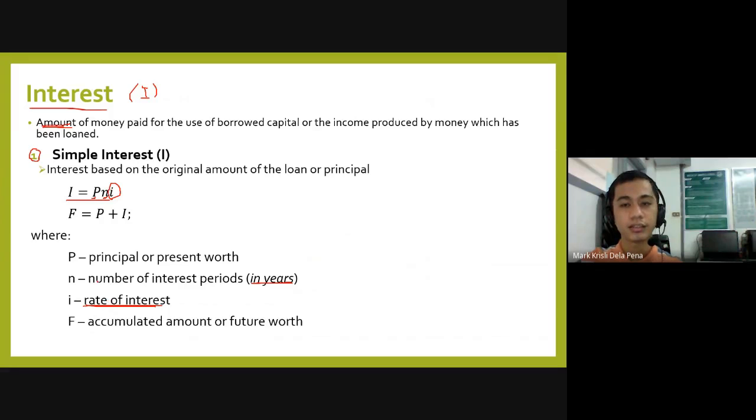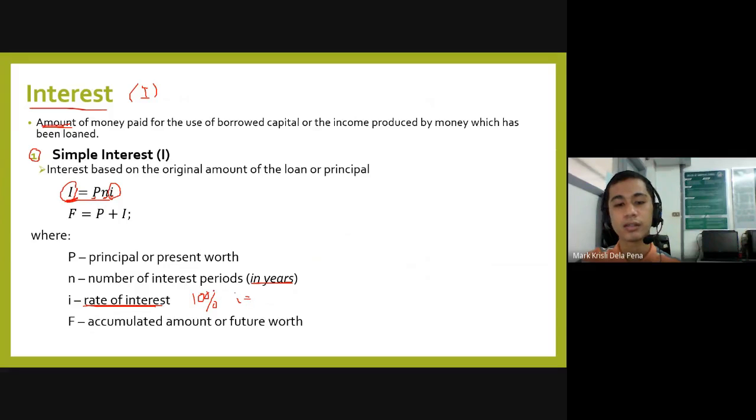Okay, then the interest is not the 10%. So again, the interest is not the 10%, but rather the 100, while the rate is not 100, but rather 10%. And you have to express, say for example, if I have 10%, when you multiply it in this formula or equation, in decimal form.